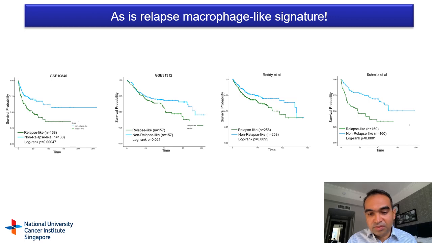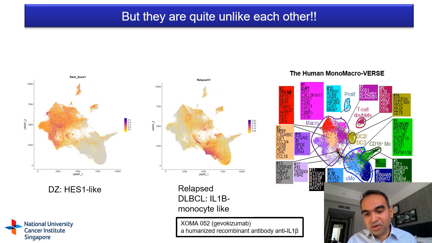And this particular signature is also prognostically relevant in bulk RNA-seq data sets. But these two prognostically relevant macrophage signatures are not like each other, suggesting that there's yet more to be discovered about what these subgroups of macrophages are and how they may be impacting prognosis. Nonetheless, there may be some therapeutic implications that arise from the findings so far. For instance, the relapsed DLBCL-like macrophages tend to express an IL-1 beta-like monocyte feature, suggesting possible roles for gevokizumab.